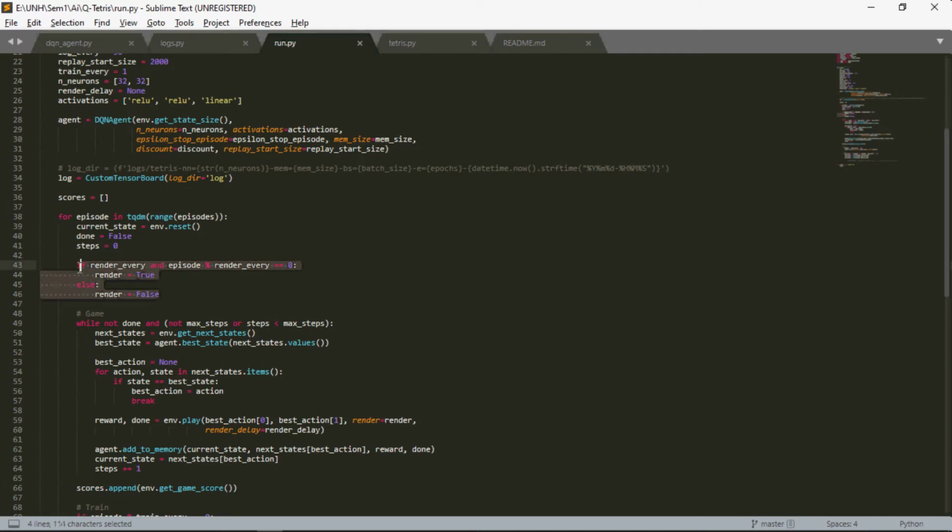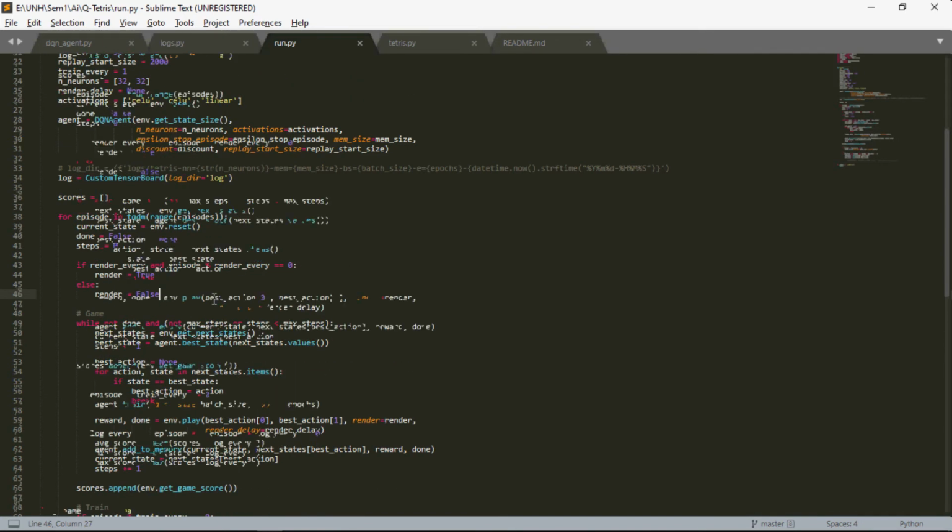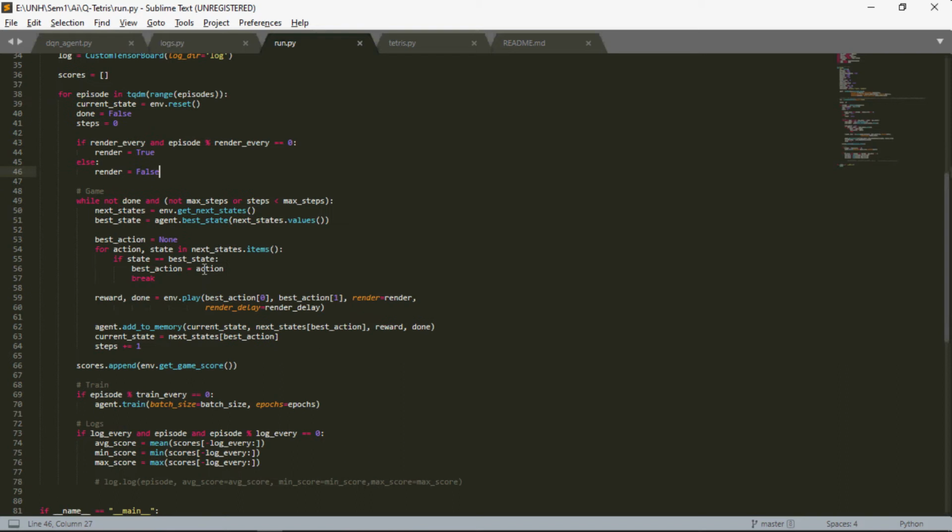After every 50 episodes it will render the screen. Then this one is the game part. This part gets the base state and the next state, applies them to the environment so that it can render it, and also stores it into the memory.